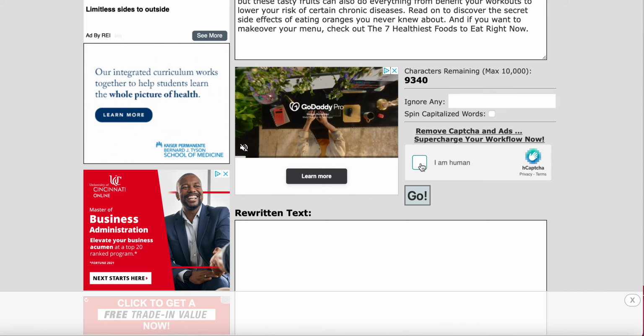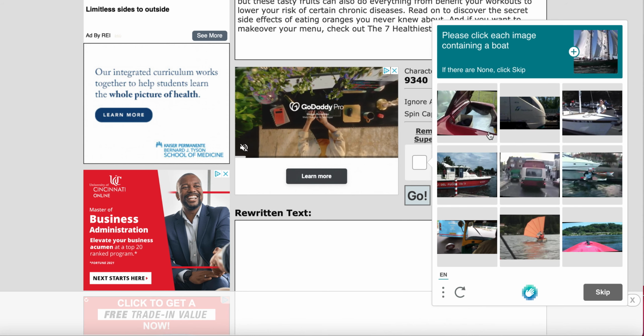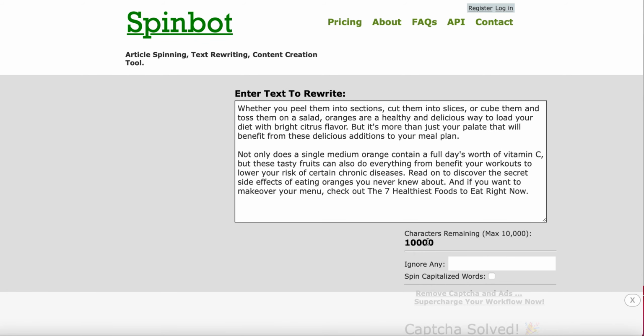If you click on where it says I'm human, it's going to ask a few different questions. Hey, where are the boats? There's a boat right here. There's a boat right there. That is a boat. And that is a boat. So let's verify that. Verify, click go. Sweet.